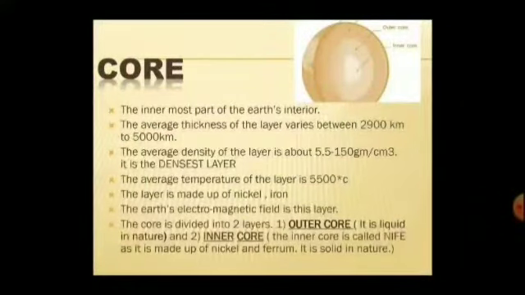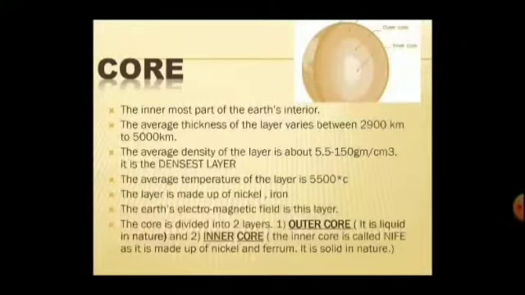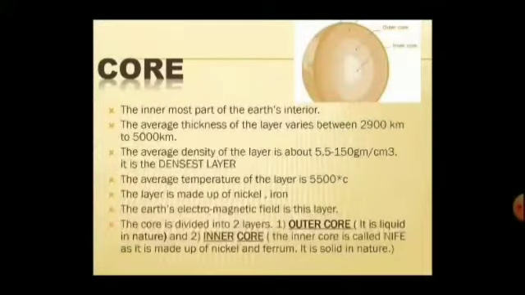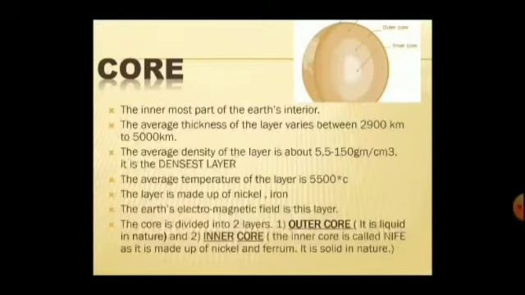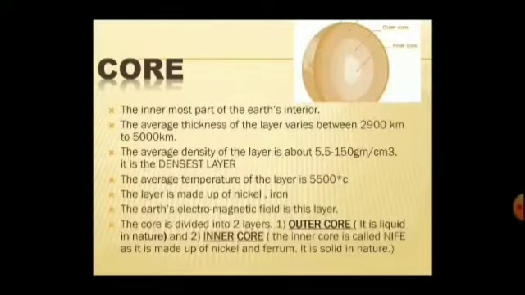Core. The core is the innermost part of the Earth's interior. The average thickness of the layer varies between 2900 km to 5000 km. And the average density of the layer is about 5.5 to 15 gram per cubic centimeter. It is the densest layer. The average temperature of the layer is 5500 degrees C. The layer is made up of nickel and iron. The Earth's magnetic field is in this layer.